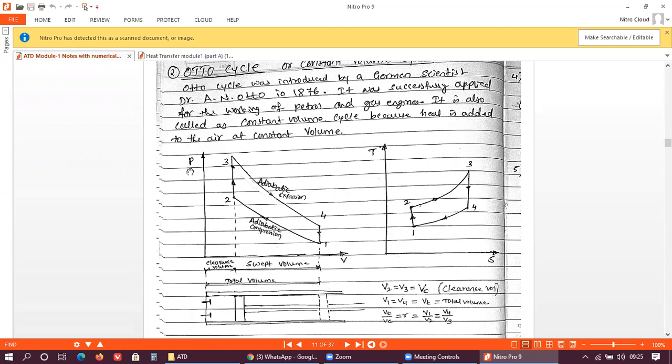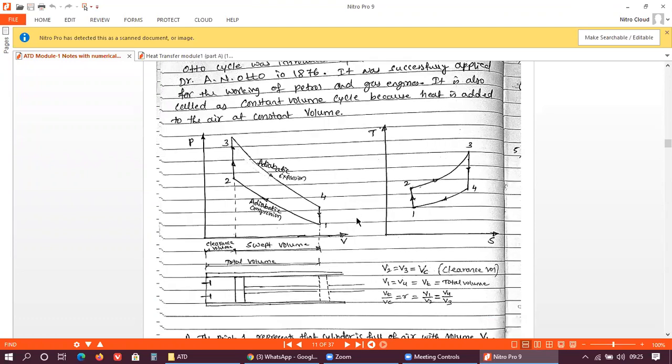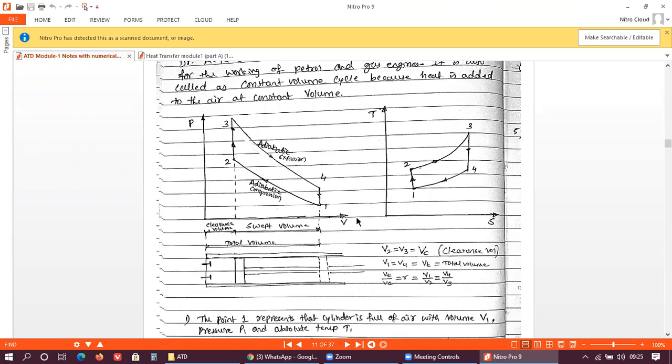So the PV diagram is the pressure-volume diagram, and the TS is the temperature-entropy diagram. T stands for temperature, S stands for entropy, right? So this is one of the important topics which will be asked in your external, it is frequently asked, right? In the Otto cycle we are mainly dealing with how this Otto cycle works, so that we try to understand how it works and what processes it has, right?